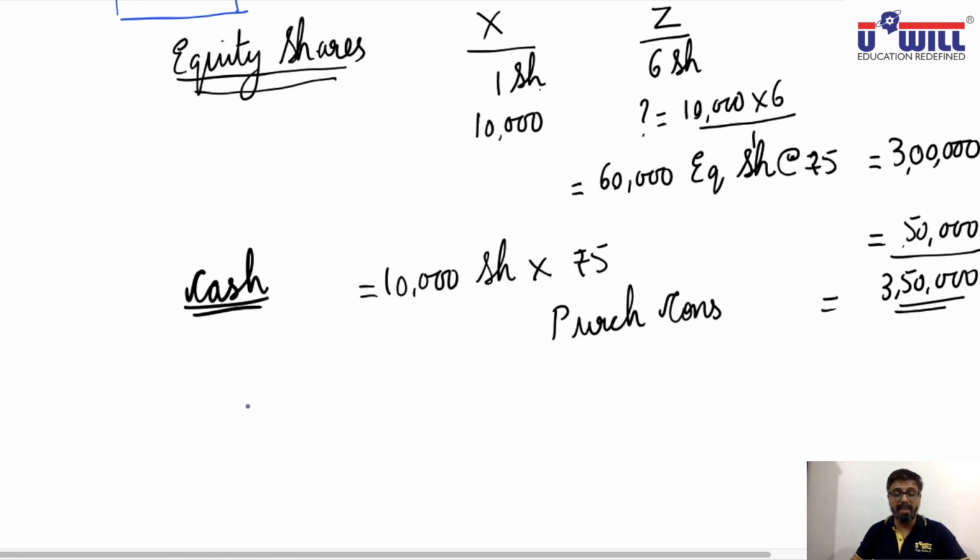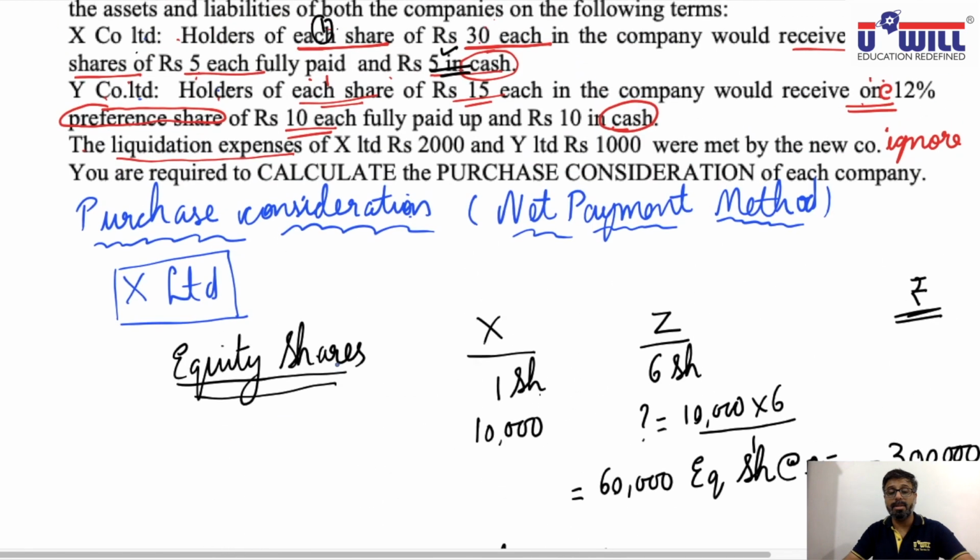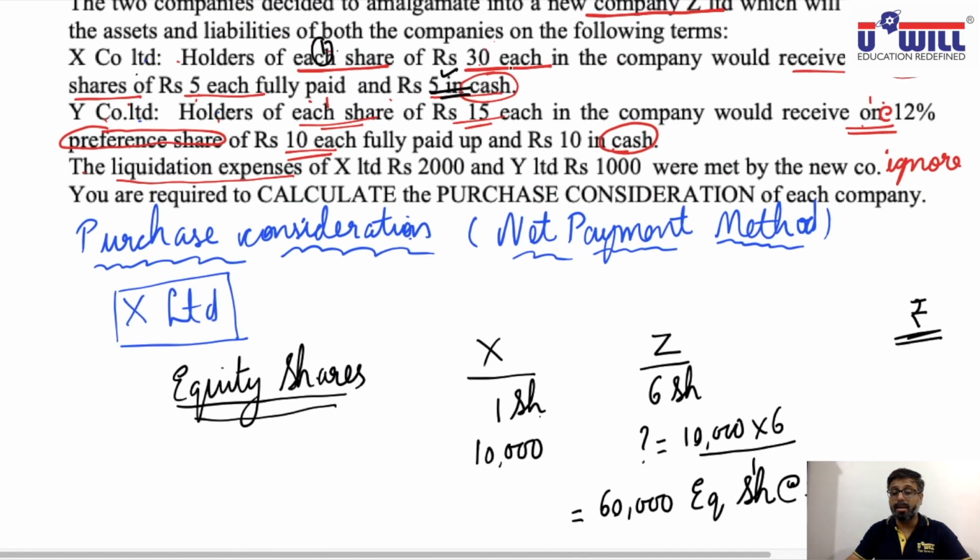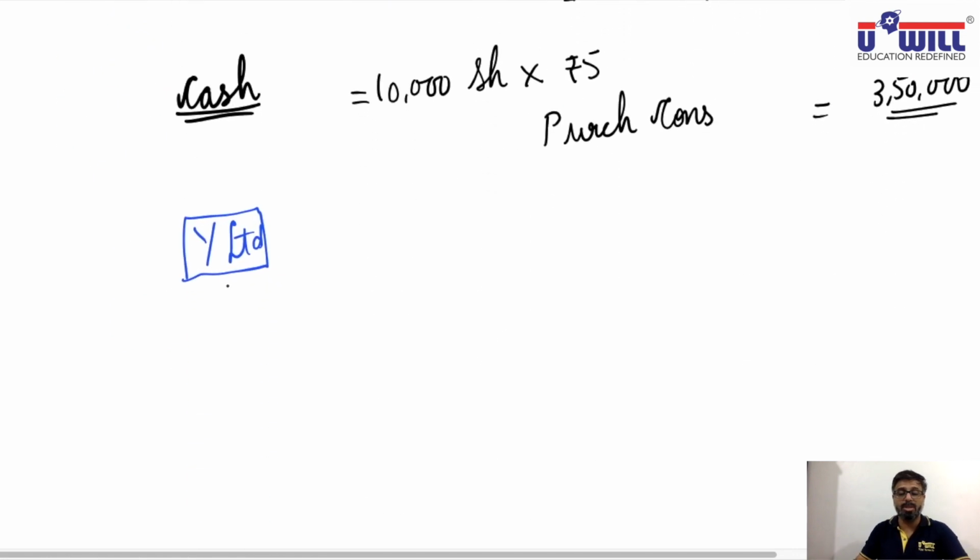Now similarly, we find the modes of payment for Y Limited and then we add the two modes of payment. As we already discussed and marked, here the modes of payment are preference shares and cash. Like here equity share and cash was there in X, in Y Limited the two modes of payment are preference shares and cash.